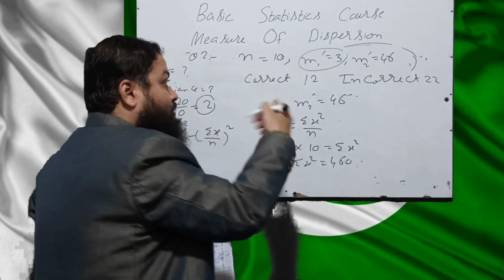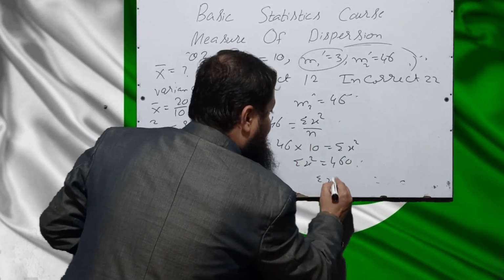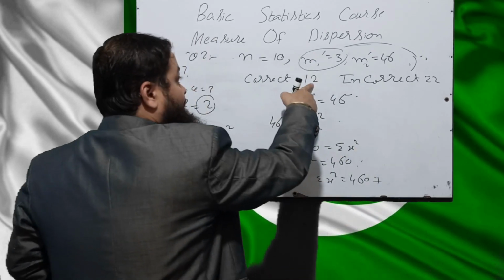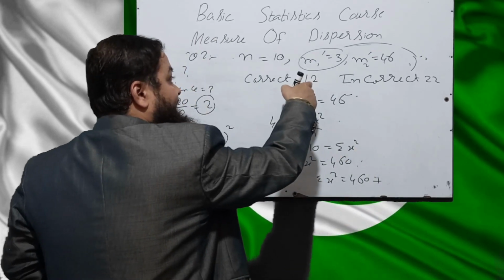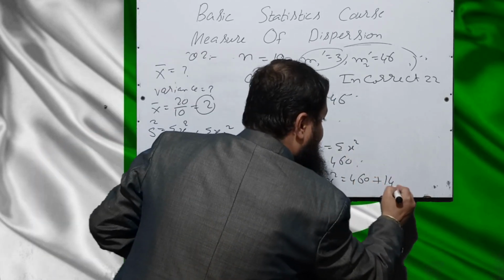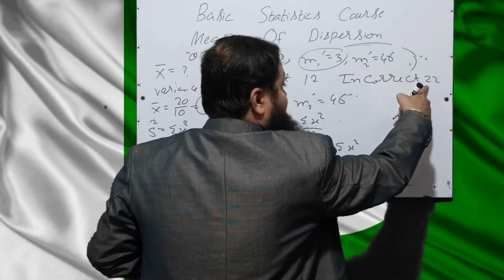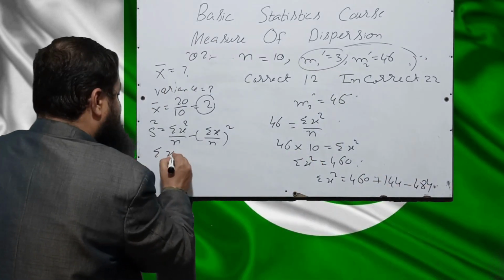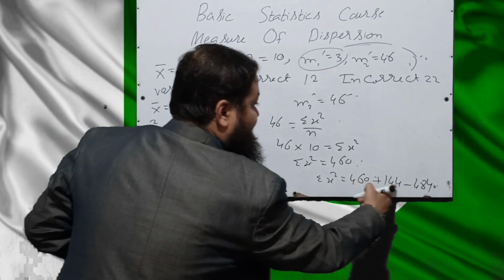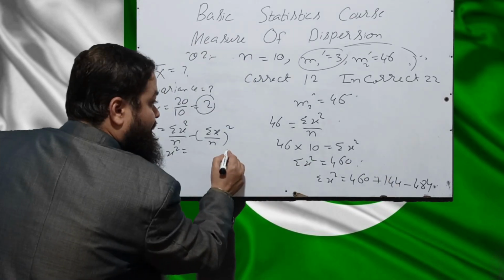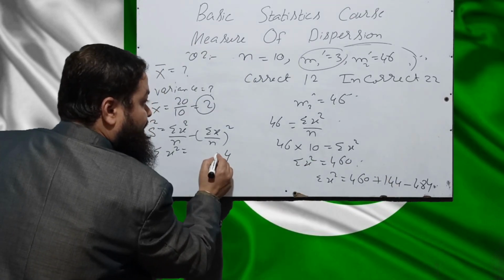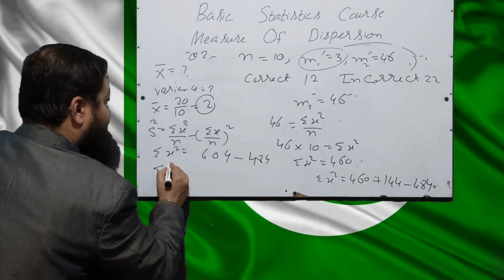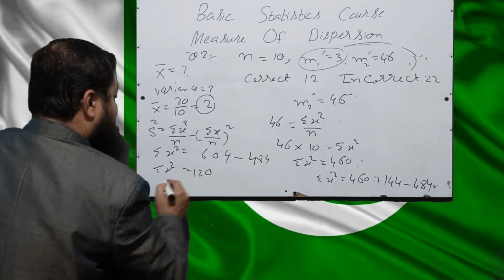Now how will you make it correct? Summation x square is equal to 460 plus, that is the correct one, the square of 12 you will have to add. 12 square is 144 minus 22 square is 484. Summation x square equal to 460 plus 144 minus 484. Summation x square equal to 120.